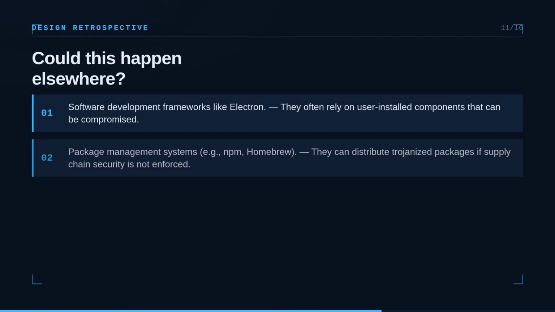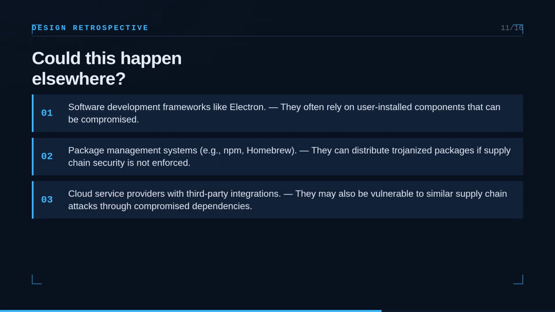Could this happen elsewhere? Software development frameworks like Electron often rely on user-installed components that can be compromised. Package management systems, such as NPM and Homebrew, can distribute trojanized packages if supply chain security is not enforced.